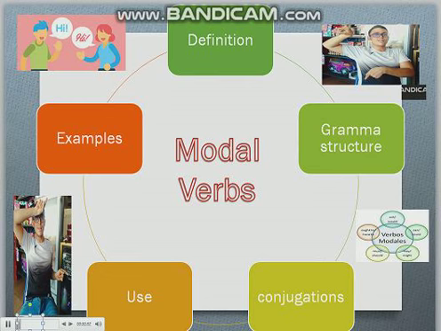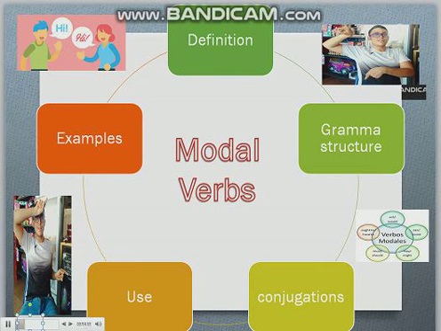Can. It is mostly used to express ability or possibility. If translated into Spanish it would be "poder." For example, I can teach you. She can't come this weekend. Can she play the drums?